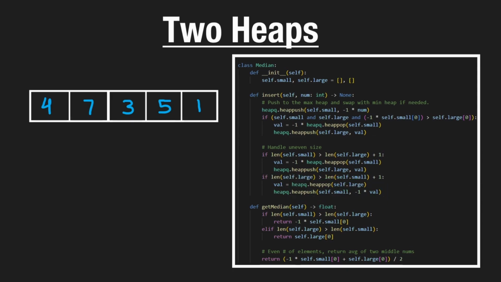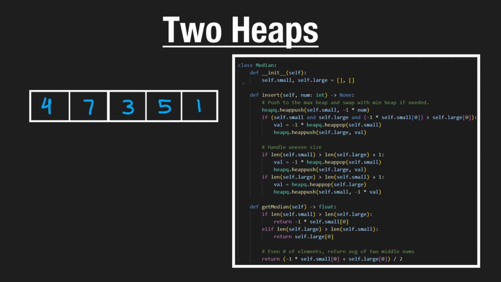fewer elements. So one thing I'll say is that this is a relatively elegant way to write this code. This is probably not something you'd come up with, to arbitrarily push to one heap and then handle the case like I did. And that's completely okay. The first time I tried solving this problem, I think I just had a ton of different conditionals. And that is completely valid and it works. It just turns out that that code can get messy. It can be hard for you to write. It can be hard for somebody to read.